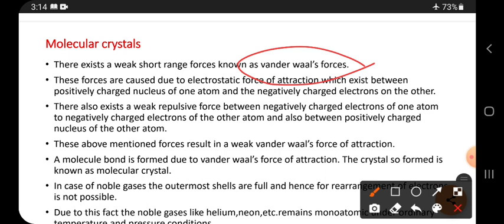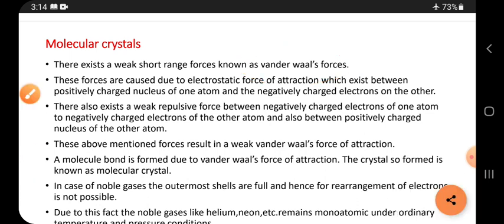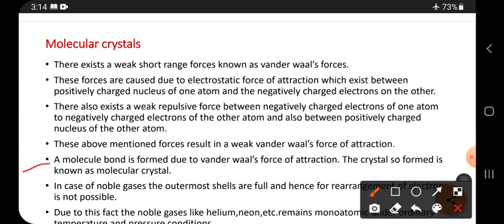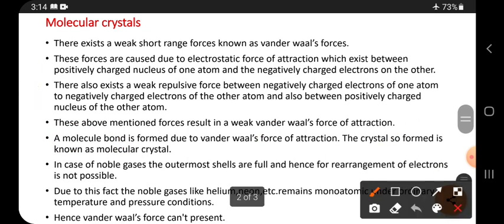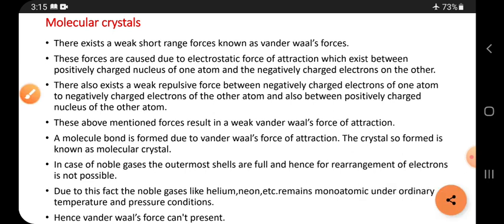Next, a molecular bond is formed due to van der Waals force of attraction. So one molecular bond will form due to van der Waals forces, and the crystals so formed because of these forces are called molecular crystals. So with these attraction forces, crystals are also forming, and those are called molecular crystals.